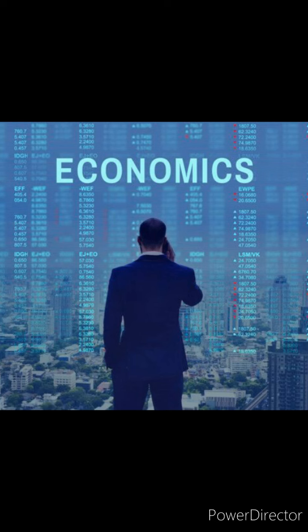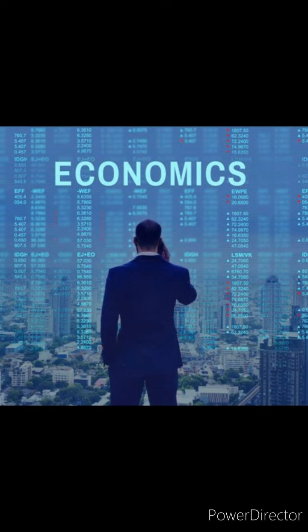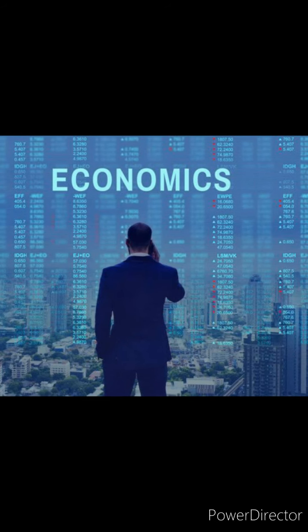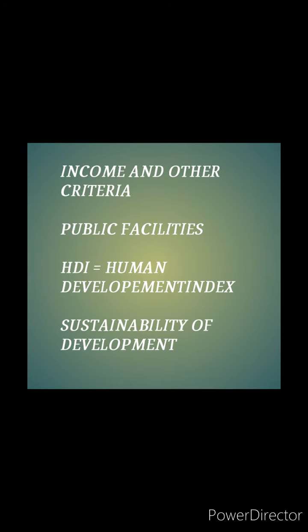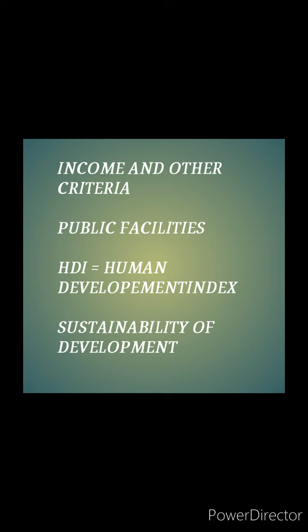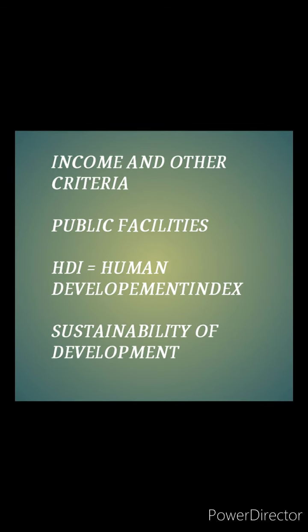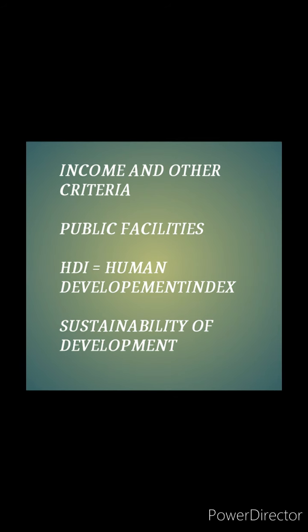This is the fourth and final part of chapter 1, Development Economics. So let's get started. In this video, we learn about income and other criteria, public facilities, HDI, Human Development Index, and sustainability of development. As you can see in the upcoming slide, table 1.3 shows per capita income of different states.